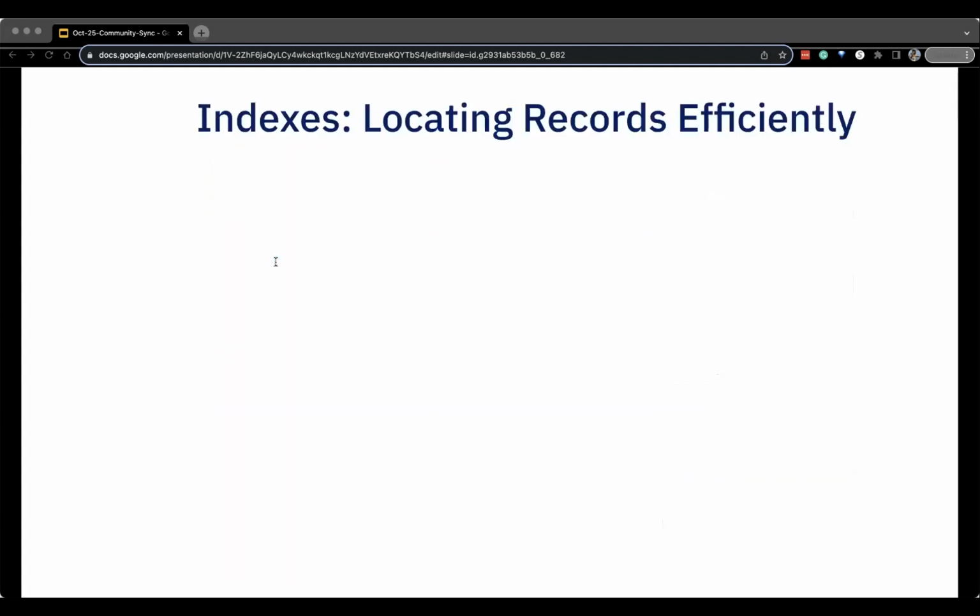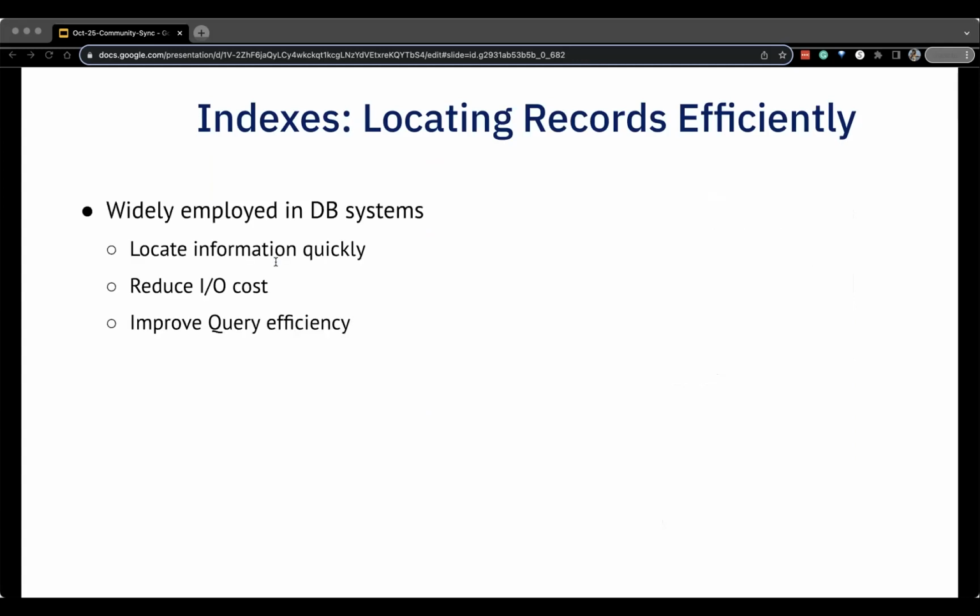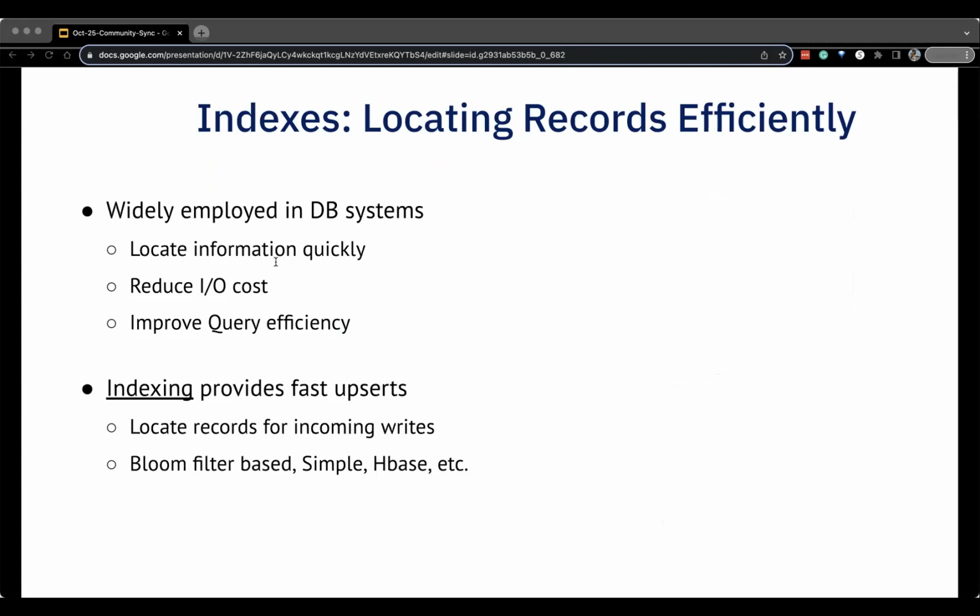So let's talk about indexing real quick before we double click into the record level index. Indexing is widely employed in database systems such as RDBMS and data warehouses to locate information quickly. I think a lot of us are aware of this. And this is similar to how an index page at the end of the book helps you locate information quickly. But in data systems, such indexes are used to reduce I/O costs and commonly used to improve query performance or write performance and so on. Hudi also uses indexes to locate records efficiently and do fast upserts.